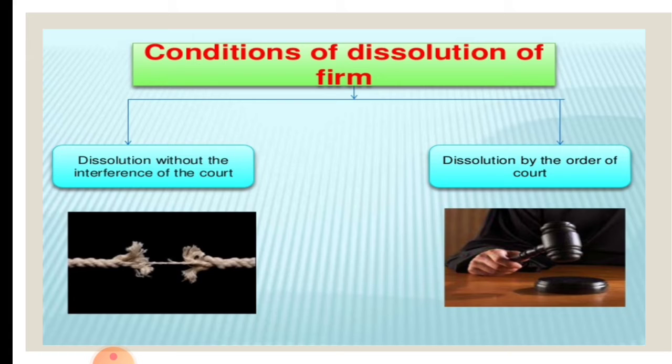So they will be asking you in the 3 marks question, explain dissolution of firm and explain dissolution of partnership. The various circumstances leading to dissolution of partnership firm can be summarized by taking the first letters in the term dissolution. So all these are the letters. When we take the first letters, we can easily remember in order what the circumstances are that lead to the dissolution of partnership or partnership firm.